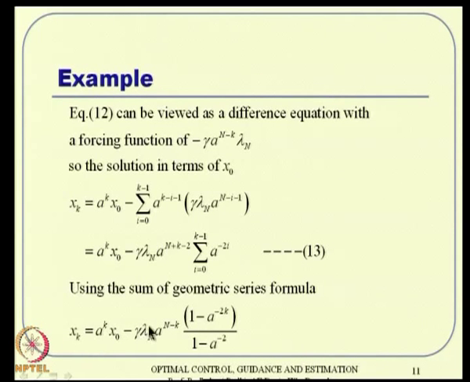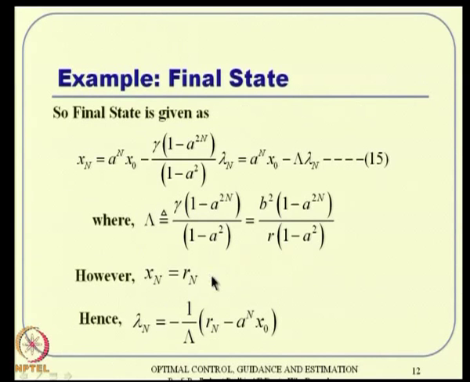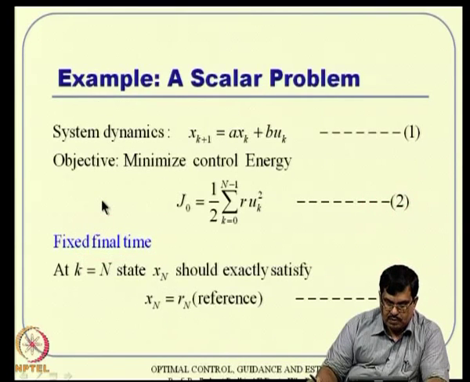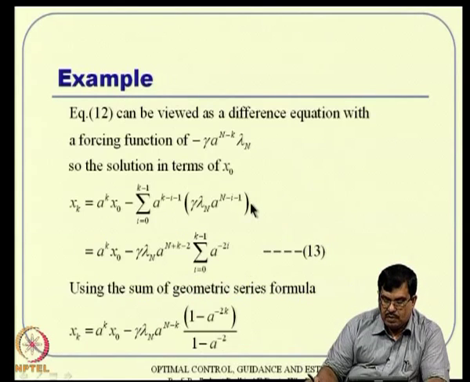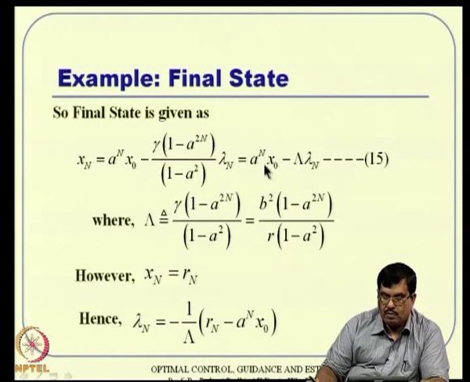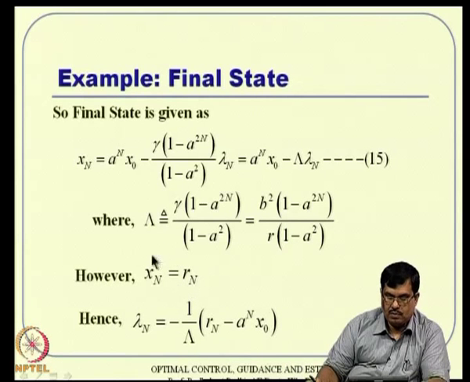So, x n, if you get x k like that, I can also write x n equal to something. This expression I can define some terms and write in simplified terms. So, x n is nothing but some coefficient times x naught minus some other coefficient times lambda n. And here is the case. Now, what we know in the problem definition, x n has to be equal to R n. So, now we have a solution which talks about something into x naught which we know and something into lambda n which we do not know. However, x n has to be equal to R n, that is the constraint.